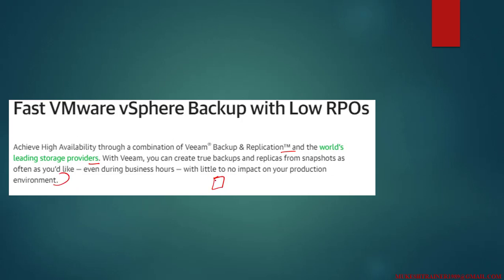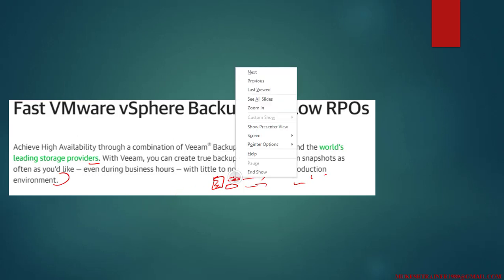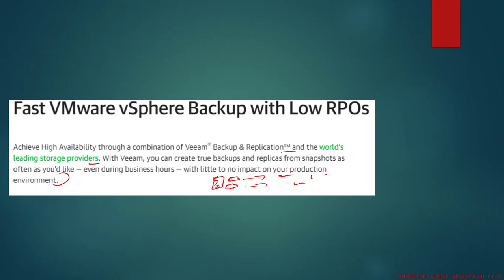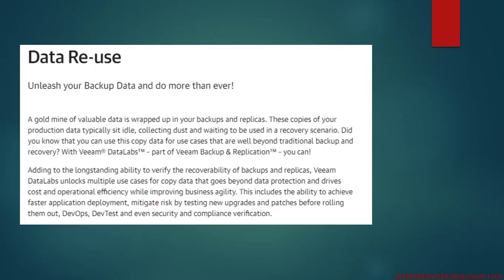If this is your server and these are particular virtual machines, you just take a snapshot every hour or every 6 hours. It won't impact production. There might be a little traffic for taking it to the storage, little CPU utilization is there, but at least it can keep your data safe and secure. The next is data reuse.